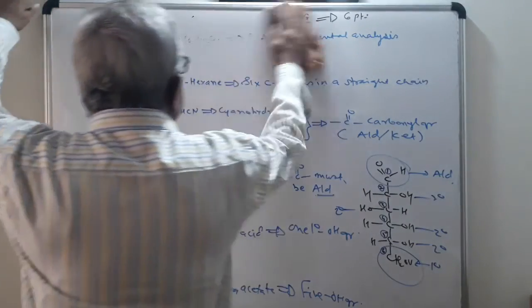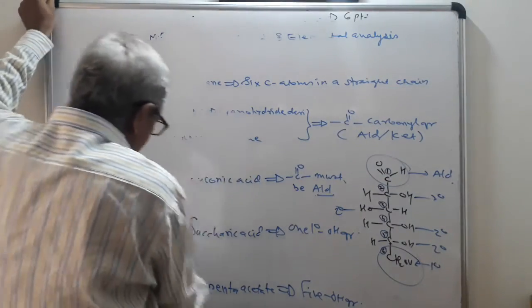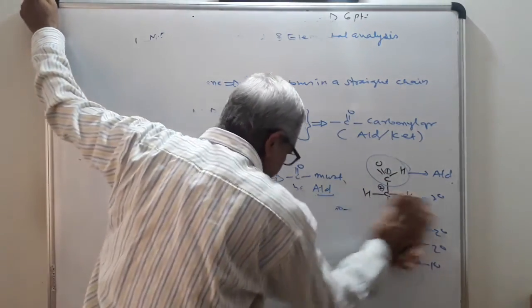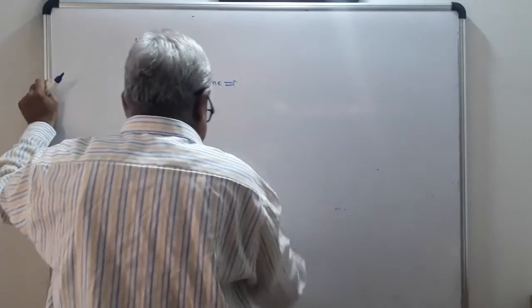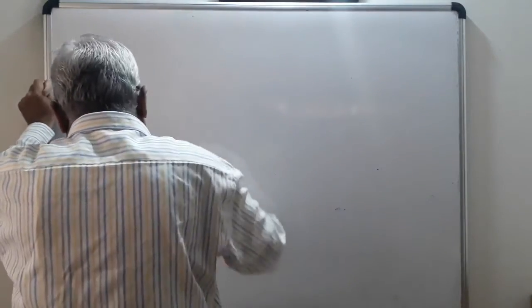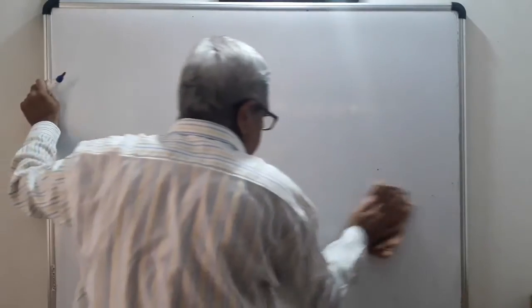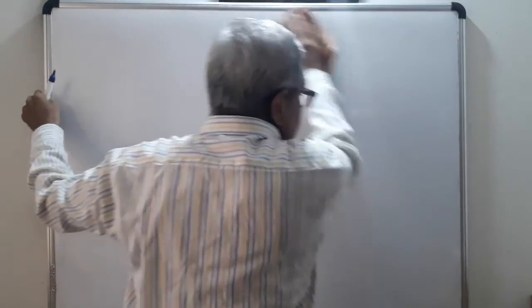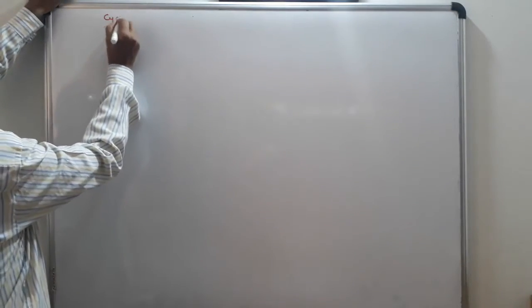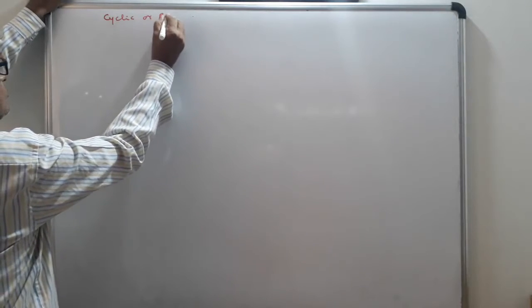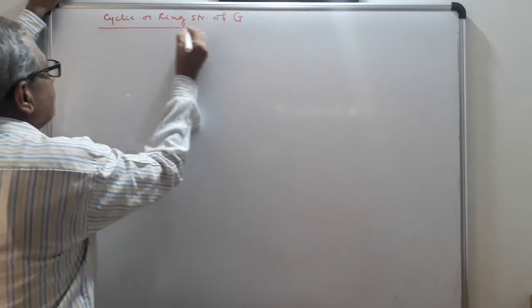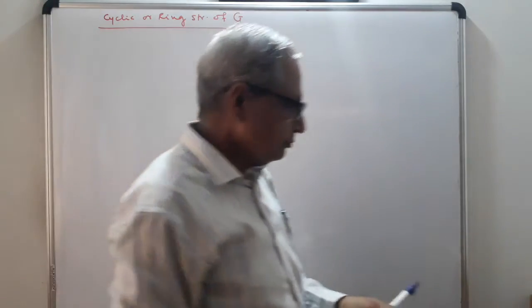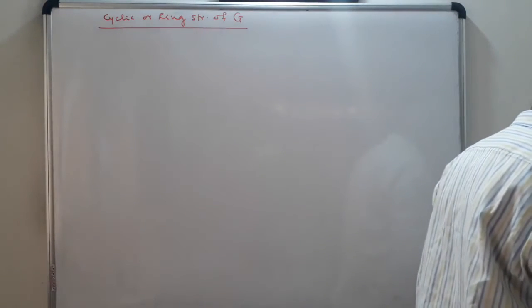Now I will explain the next point, the cyclic or ring structure of glucose. So give the title, cyclic or ring structure of glucose.